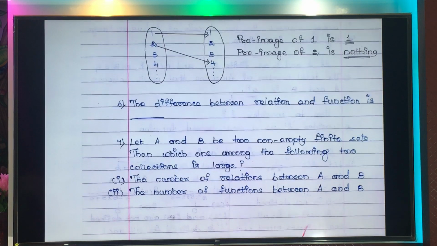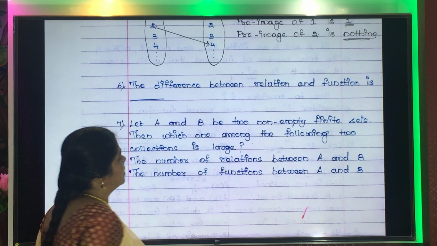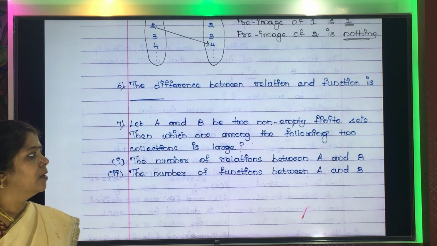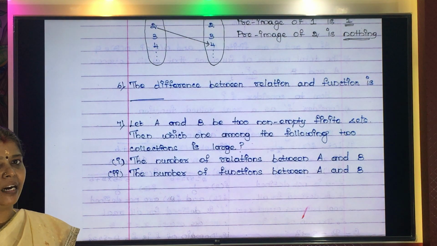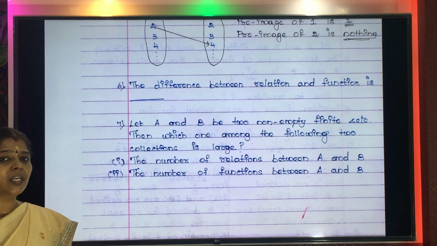Okay. Next one, the difference between relation and function is dash. Can you all guess what it is? So far we have understood the concept of relation and function. So what are the differences of relation and function?